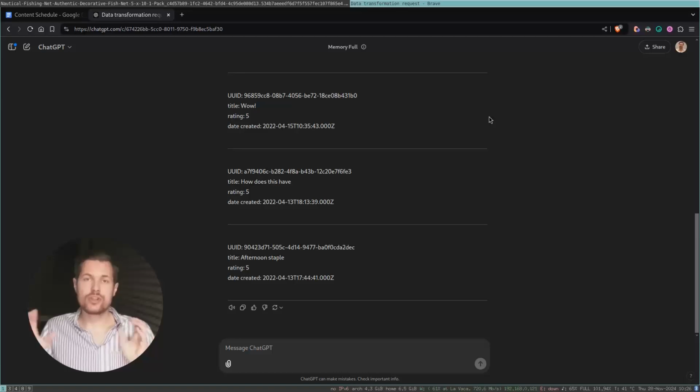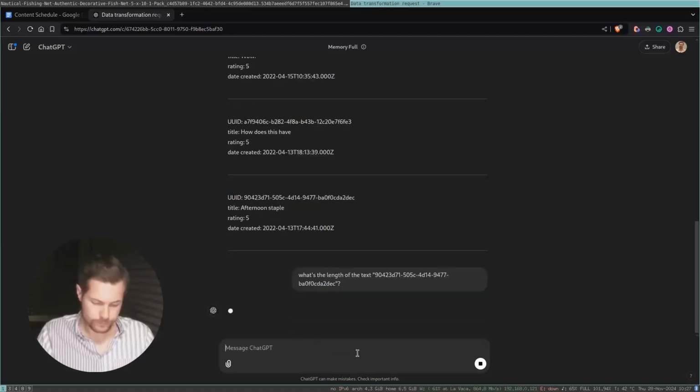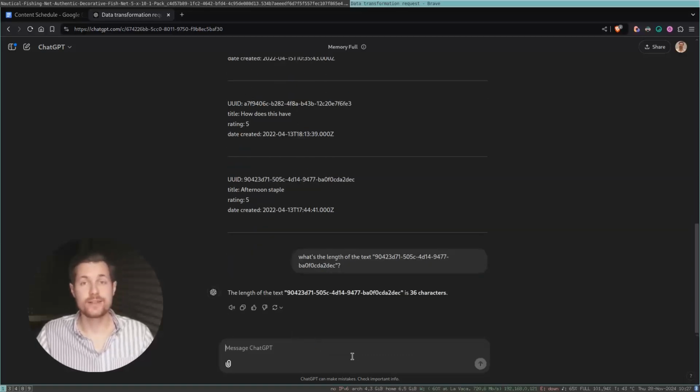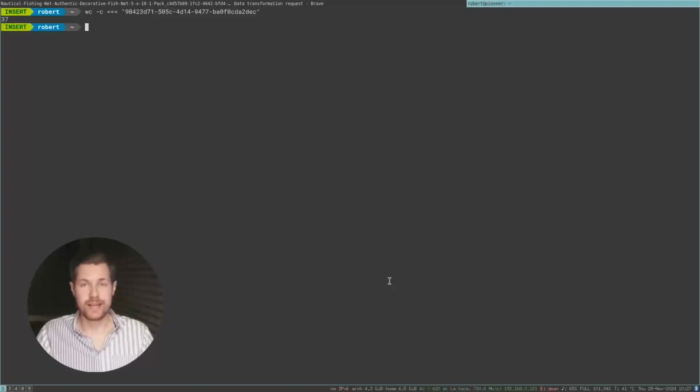Broadly speaking, ChatGPT is very bad at anything analytical, like computing the sum of numbers, computing the length of a piece of text. For example, if I ask it now, what's the length? And it says 36 characters. Let's check if that's right. We'll just use a different tool for this, which is called word count. And it's actually 37 characters. The longer the string gets, the more difficult it gets.